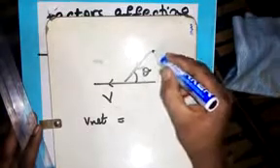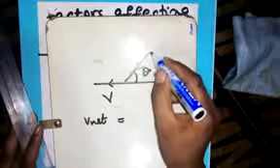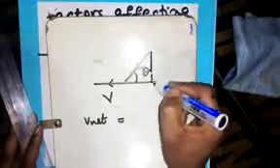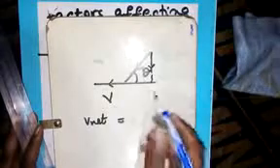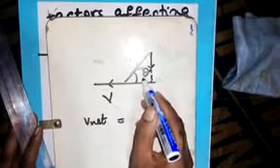Now, how can we find the net speed in this case? This is simple. We use the mathematical operation to resolve the vertical component and horizontal component. Look here. The vertical component will go down, and the horizontal component of VW will go this side.